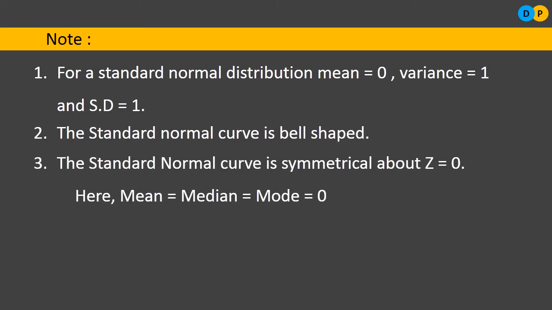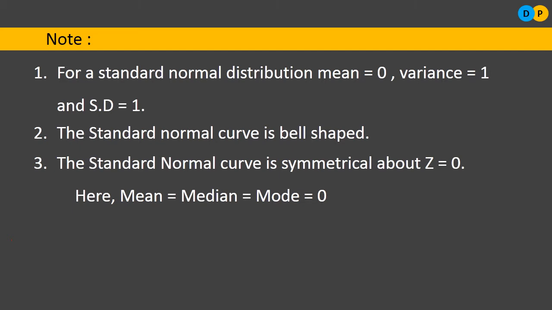The third note is, the standard normal curve is symmetrical about z is equal to 0. For a standard normal distribution we get a curve, and that curve is symmetrical.